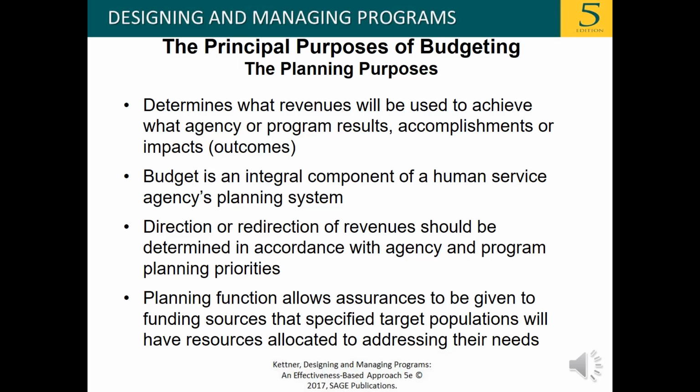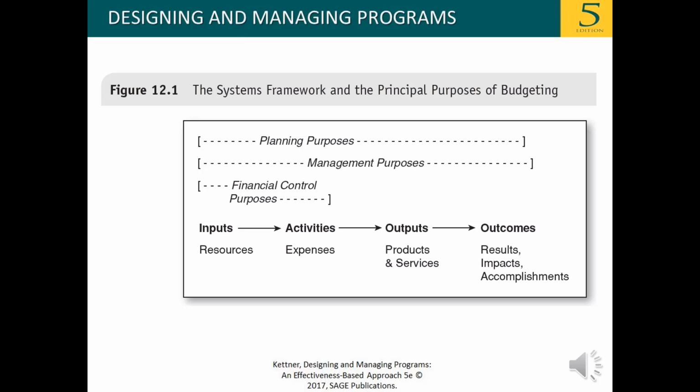Planning purposes of budgeting also include determining when revenues will be used to achieve what agency or program results, accomplishments, or impacts. The budget is an integral component of a human service agency's planning system. Direction or redirection of revenue should be determined in accordance with agency and program planning priorities. The planning function allows assurances to be given to funding sources that specified target populations will have resources allocated to addressing their needs. Figure 12.1 shows the systems framework and the principal purposes of budgeting.